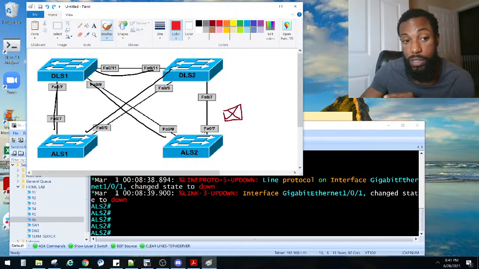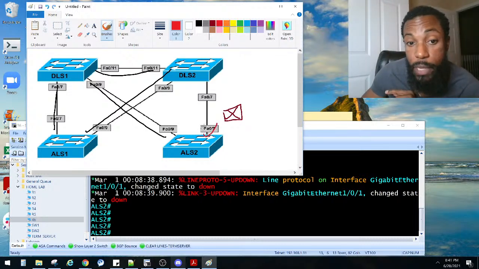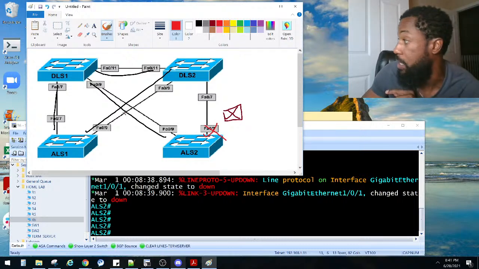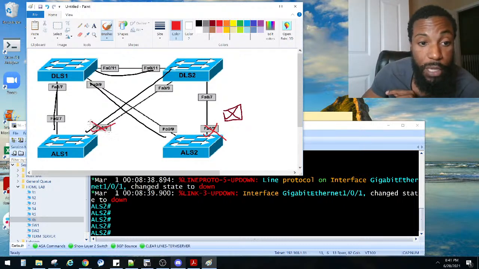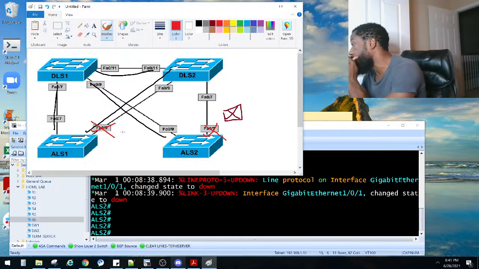I believe that was the last one. I hope that was the last one. I might have to double check that though. So ALS2, that's being blocked, and FA0/9, that guy's being blocked. Let me triple check this again.